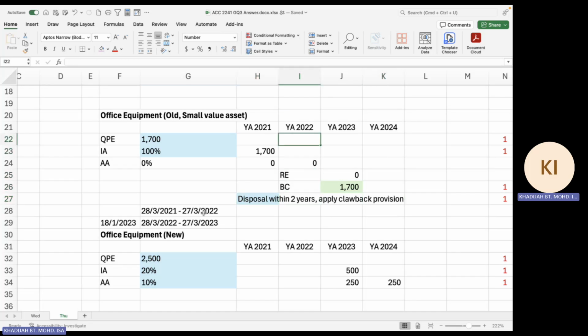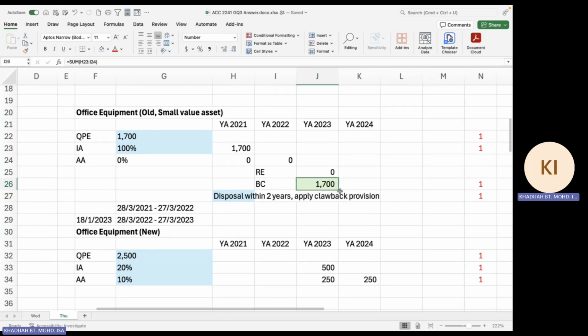In the year of disposal, which is YA 2023, the whole amount that you claimed in YA 2021 will be treated as a balancing charge in YA 2023. That's what we call clawback. So look at the QE, the rate is 100% SVA, and the balancing charge is 1,700 because there's a disposal within 2 years, so you have to apply clawback.